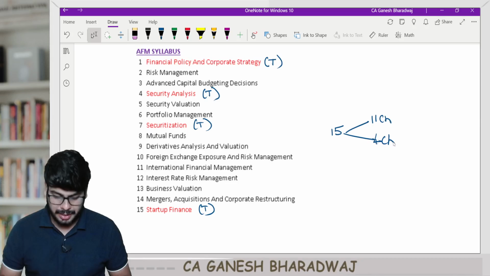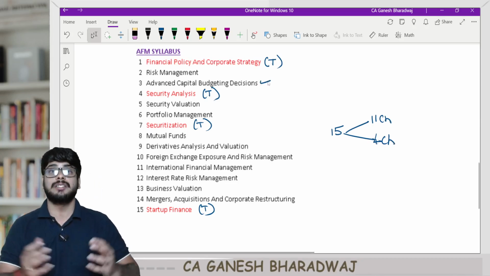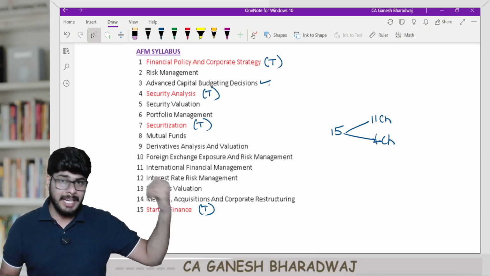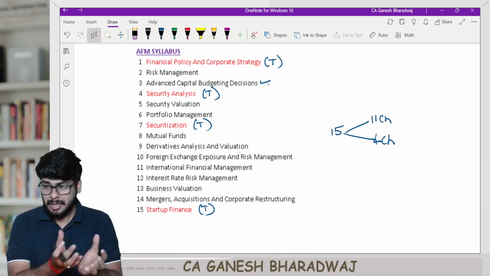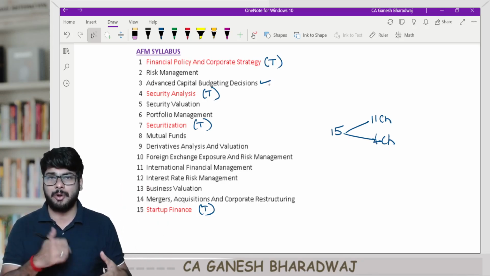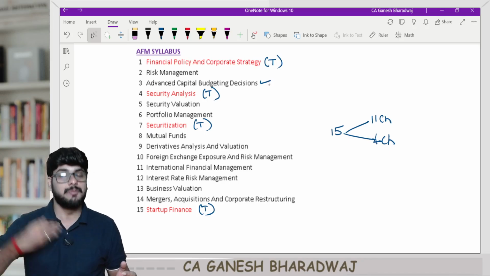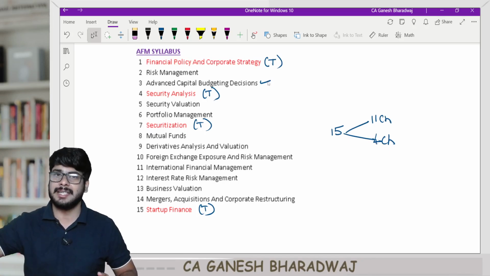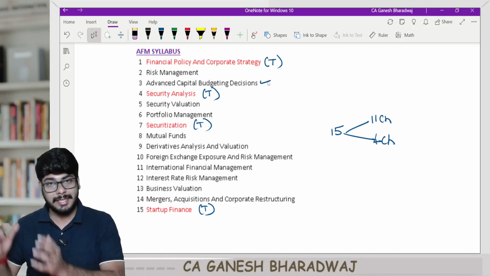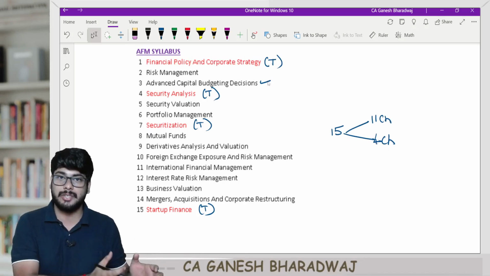Now if you look at this, you have a chapter called Advanced Capital Budgeting. In your intermediate, you had a chapter called Investment Decisions, which is basically your basics of capital budgeting. What do you mean by NPV, IRR, profitability index and all that. Here we'll be seeing some advanced level areas like sensitivity analysis and so on, right? Now for you to get into advanced capital budgeting, first you need to know the basics of capital budgeting.